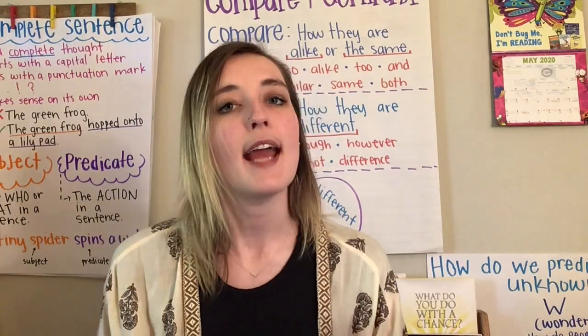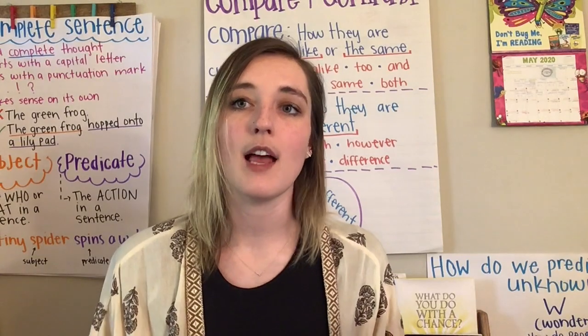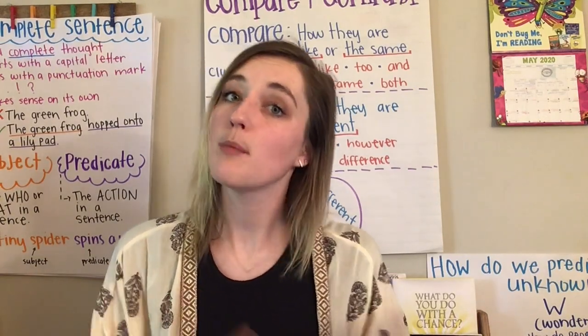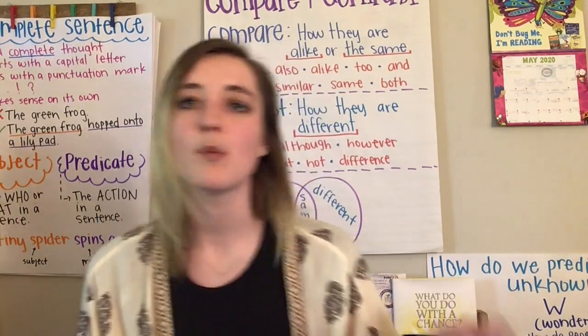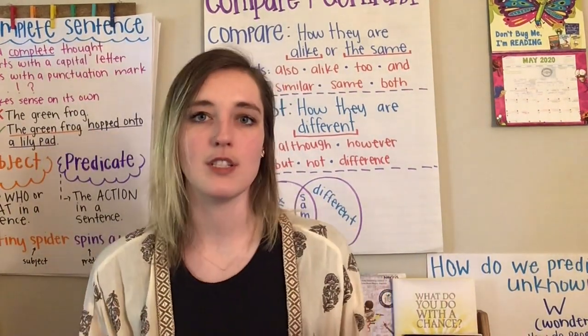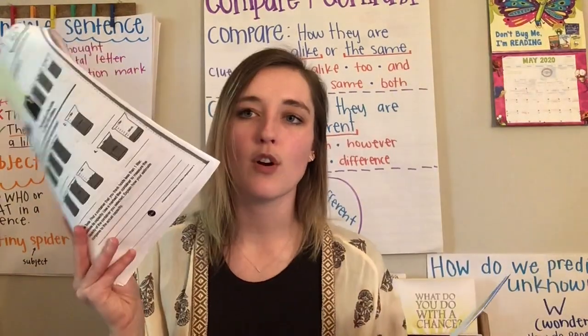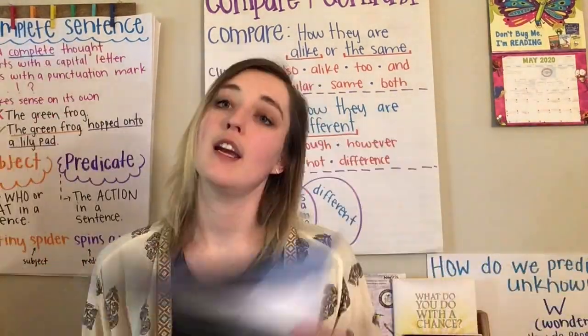So we're going to look and see how these texts describe the effects of weather and climate. And we're going to look at how similar they are and how different they are. So we're kind of doing this Venn diagram in more sentence structure today. So you need your magazine and you need your homeschool packet because we're going to get started. Here we go.